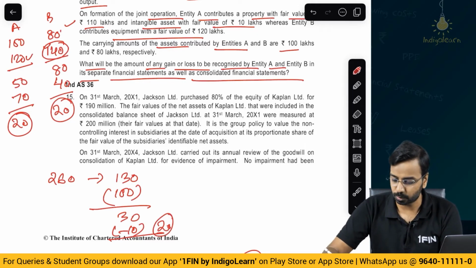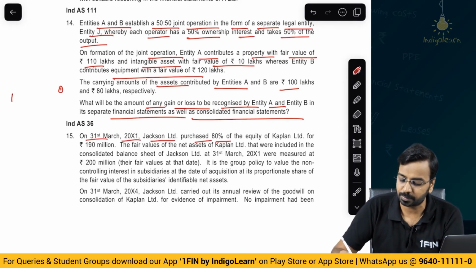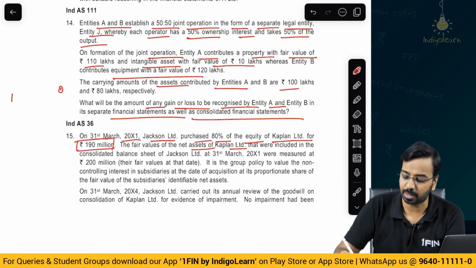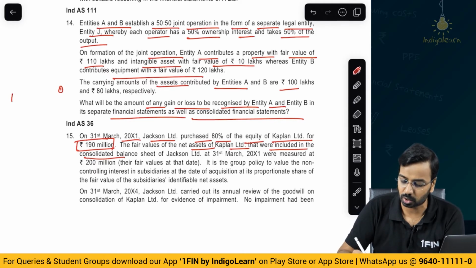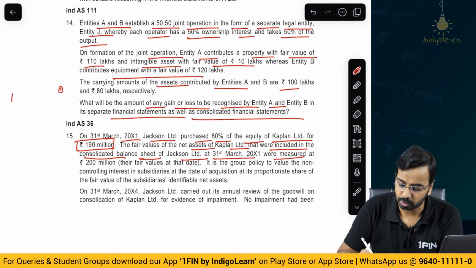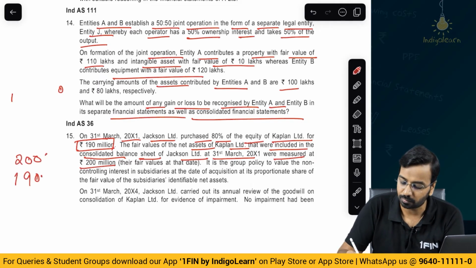Now, let us look at the next one. On 31st March of year 1, Jackson Limited purchased 80% of the equity of Kaplan Limited for 190 million. So, this is the purchase price. The fair value of the net assets of Kaplan Limited included in the consolidated balance sheet of Jackson on 31st March of year 1 was measured at 200 million. So, 200 million is the net asset, and the amount paid is 190 for an 80% stake.